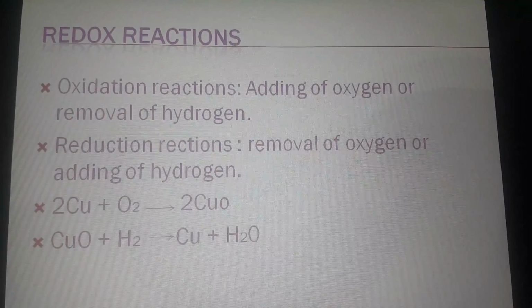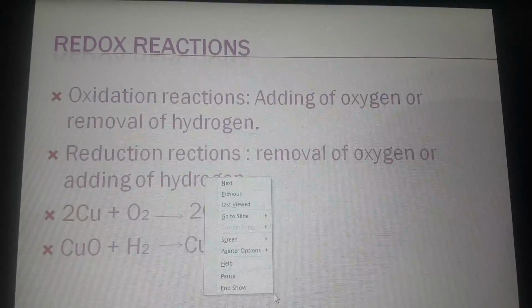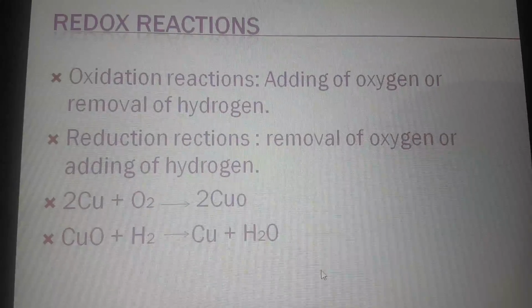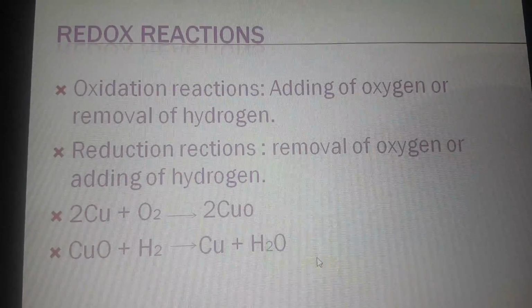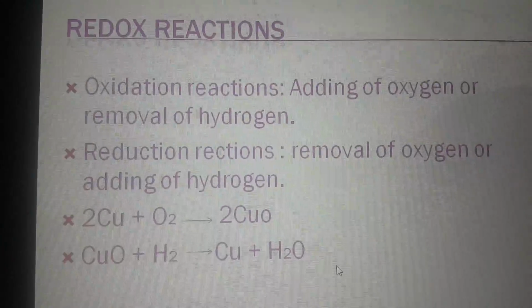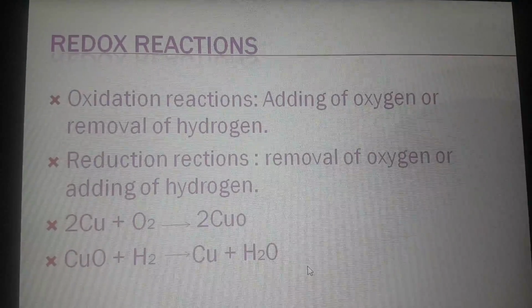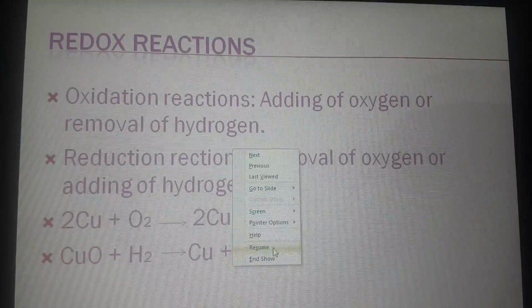Okay, no, H2O is not oxidized. Here copper which was brown in color, it turns to copper oxide, which is black. Copper oxide is black and copper is brown in color.